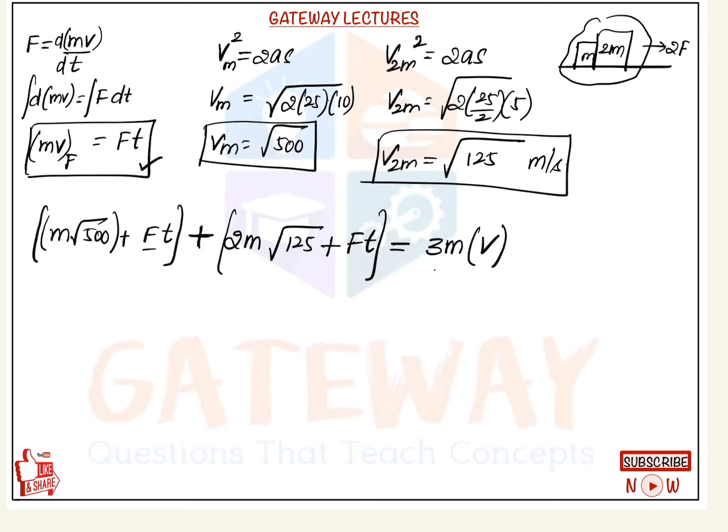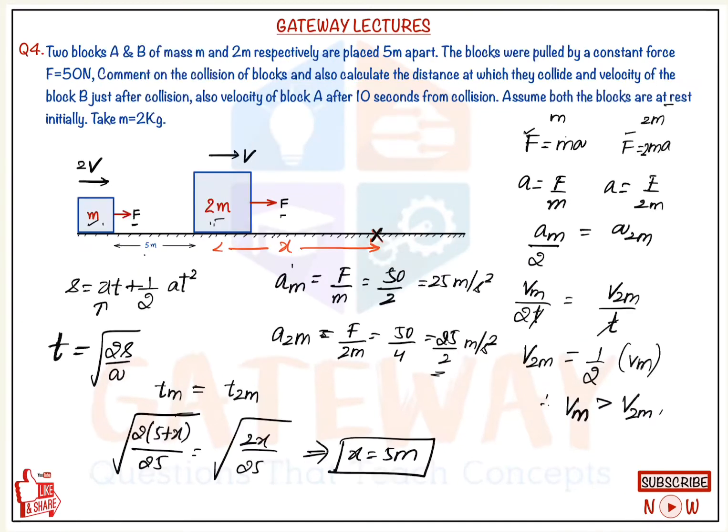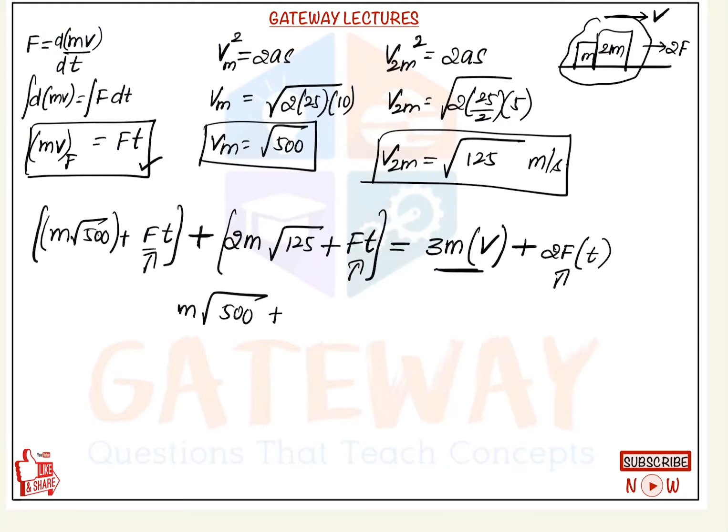Right. So here, the 3m mass block will start moving, just after collision, with velocity v. That is 3m into v, plus here it starts moving with the force 2f into t. So here f into t and 2f into t will get cancelled. So finally we will get the same conservation of momentum. If suppose there is only force on one block, we can't apply conservation of momentum here. This type of question we will be solving in the next case.